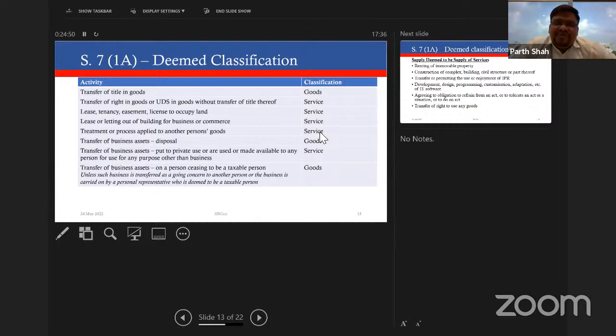Next, it comes to transfer of business assets. It's a disposal. If you are selling your business asset, it's a sale of goods. But if you are putting your business asset to private use or make it available to anyone else's use, again, it's deemed to be a service.